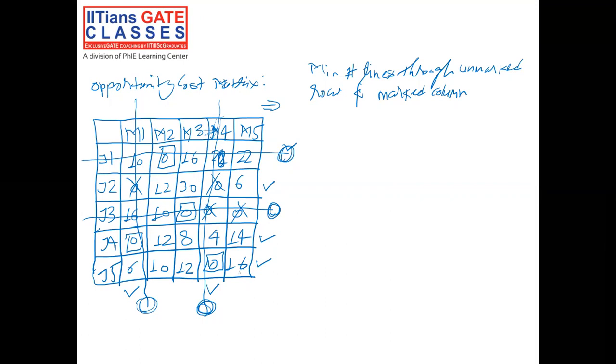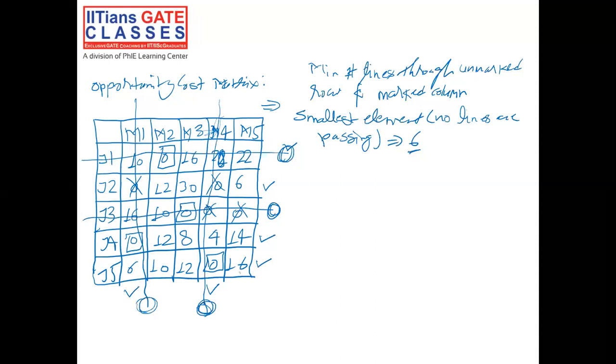So the smallest element by which no lines are passing is 6. Now what you will do is subtract this 6 from all elements that do not have a line through them.